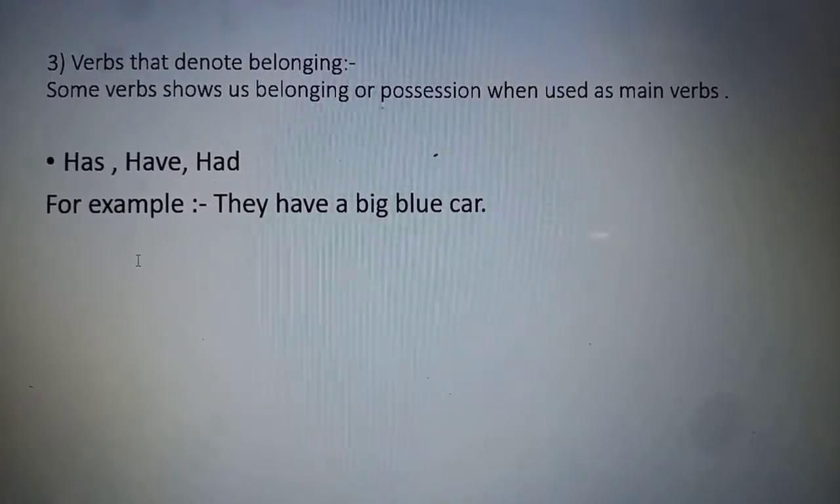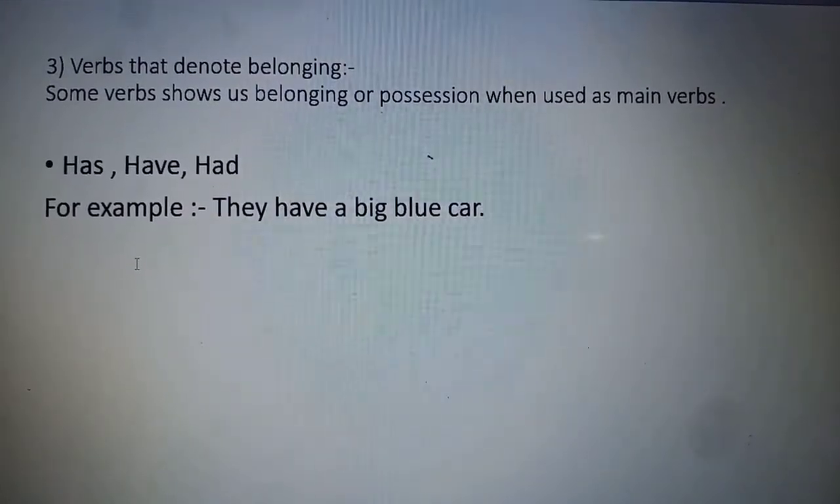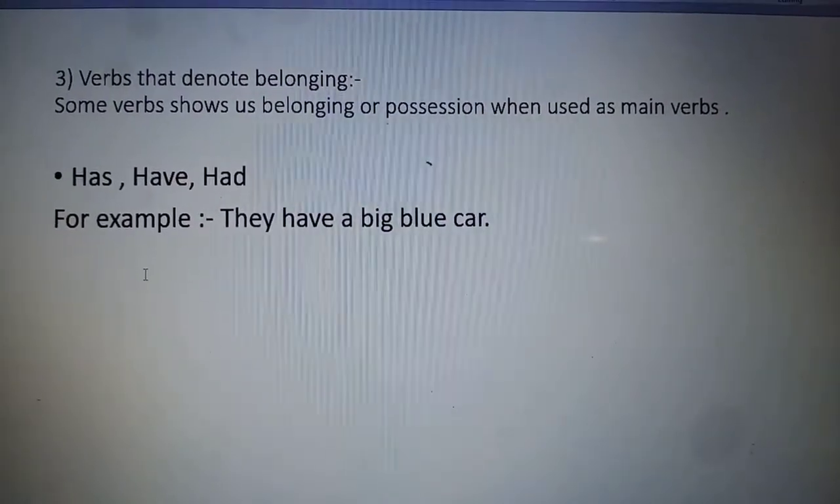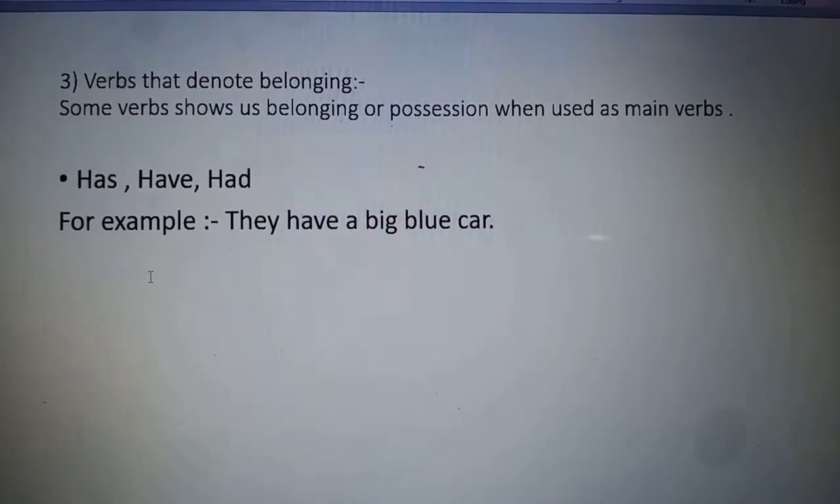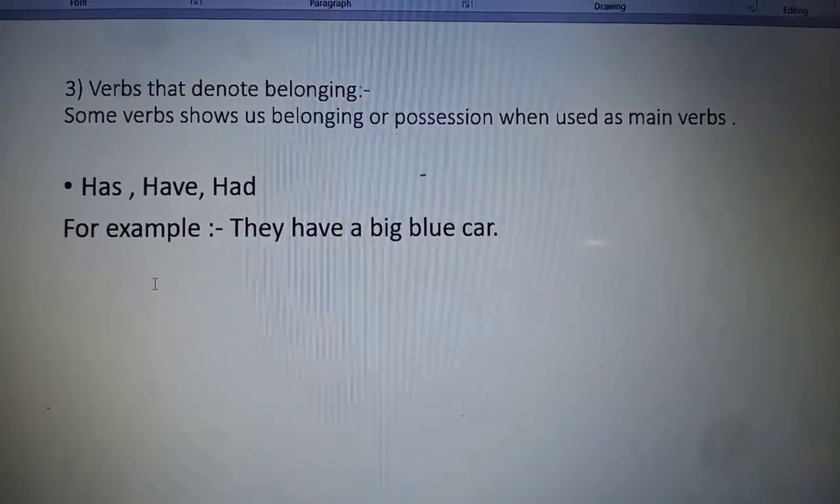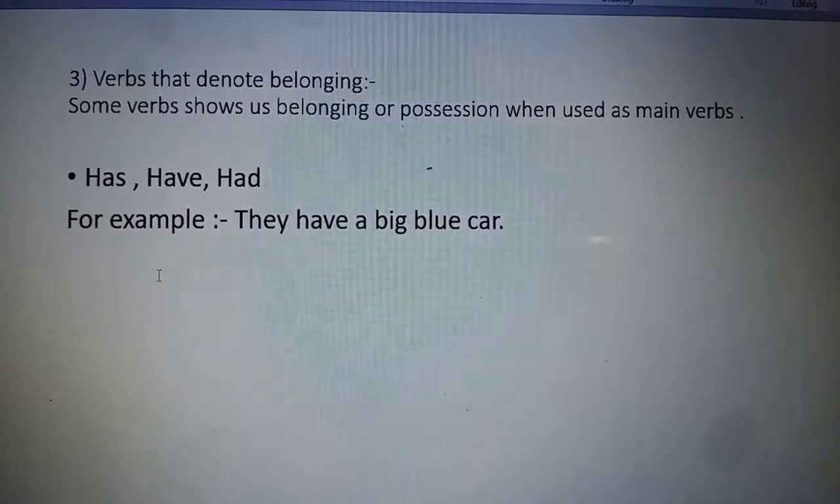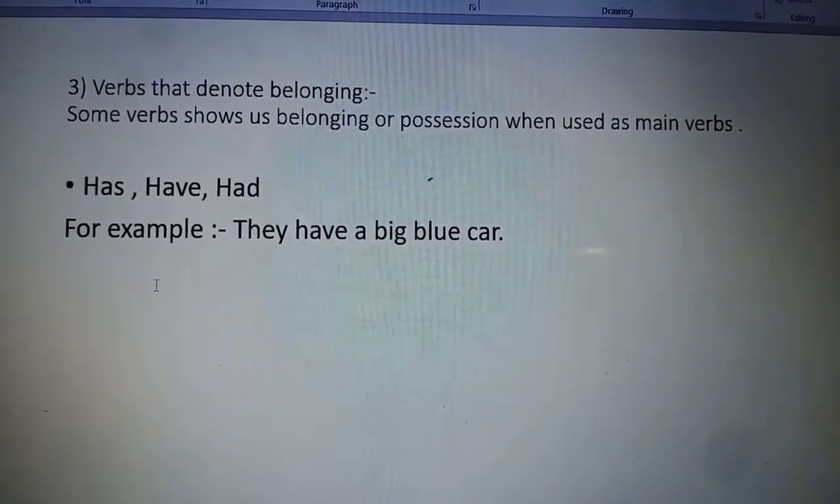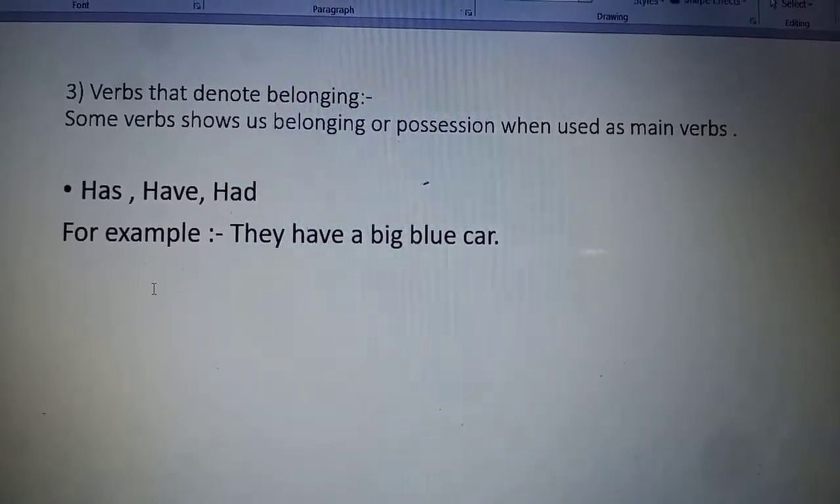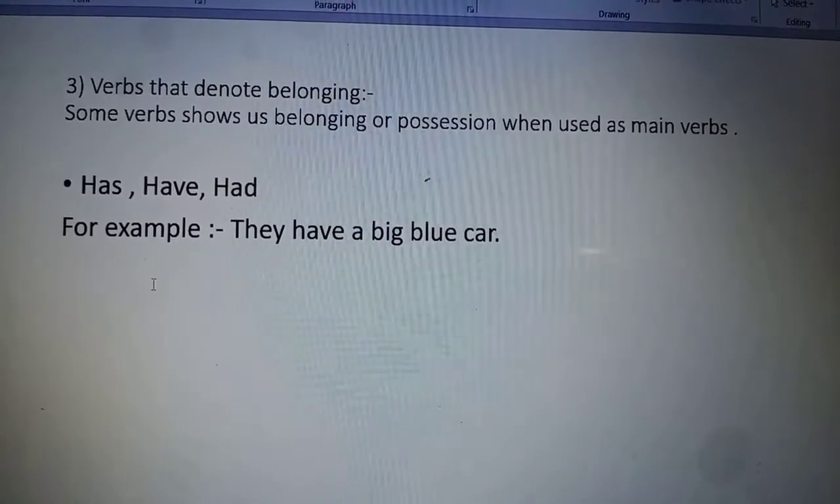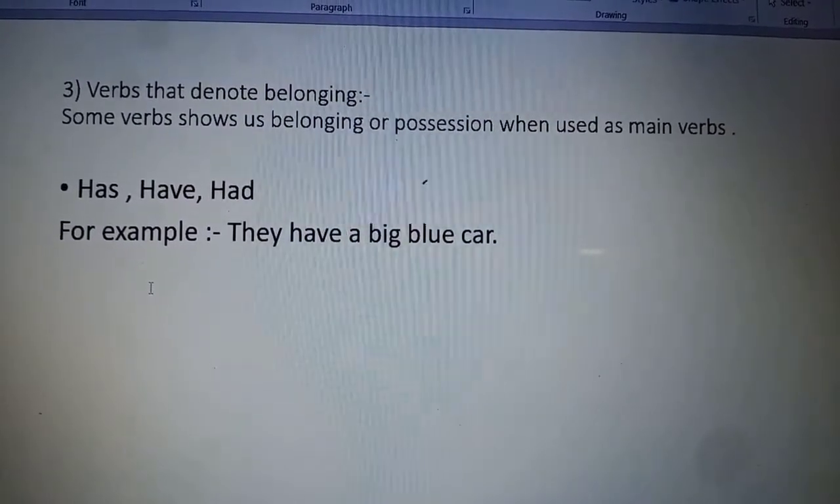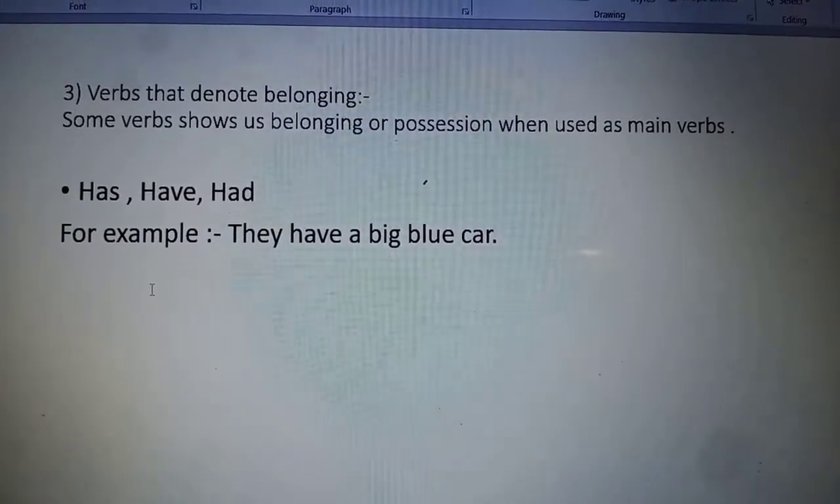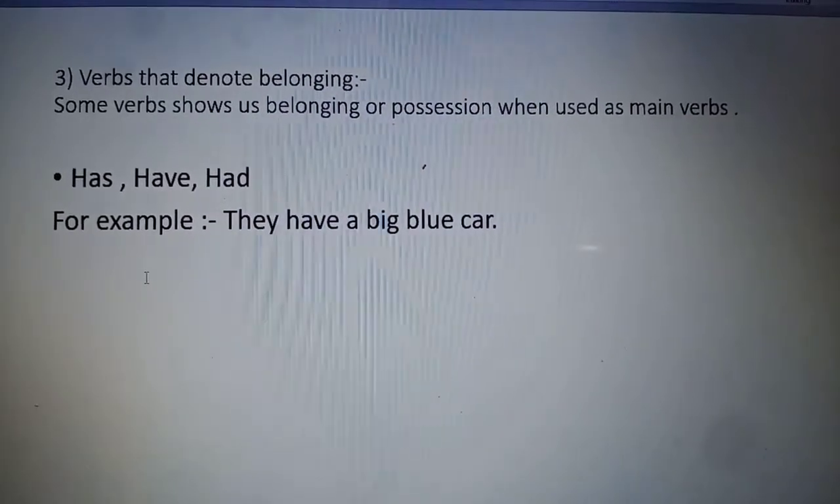So verbs that show us the belongings or possession are termed as the belonging verbs, and they are used as the main verbs. Like for example, they have a big blue car. Here the word have is denoting the belonging of the person. So the words like has, have, had are termed as the belonging words.